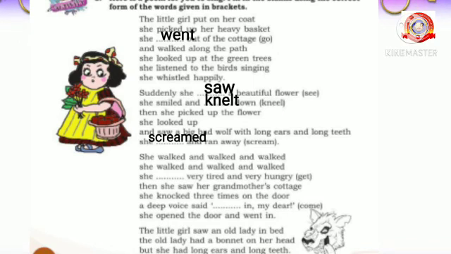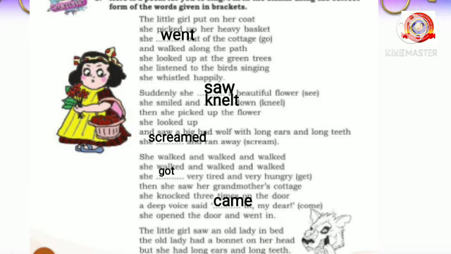In brackets, there is get. What will you write as the past form of get? Yes, very good. Got. Then she saw her grandmother's cottage. She knocked three times on the door. A deep voice said, dash in, my dear. What will you write in that dash? Yes, came. Came is the past form of come. Okay, she opened the door and went in. The little girl saw an old lady in bed. The old lady had a bonnet on her head, but she had long ears and long teeth.